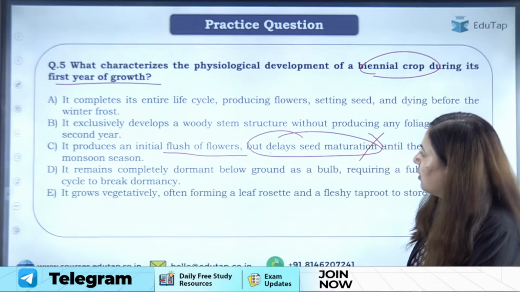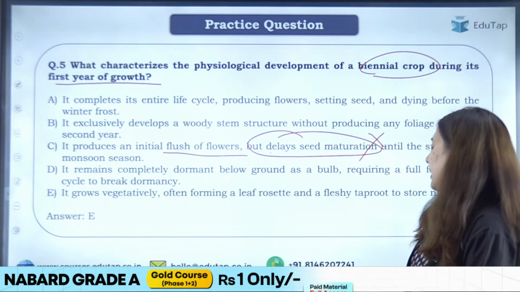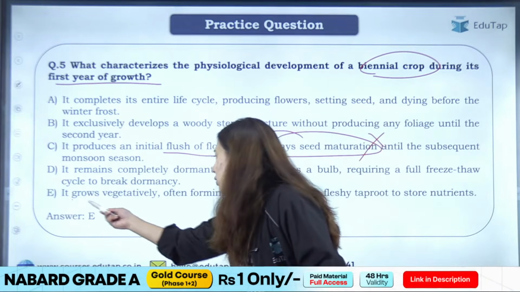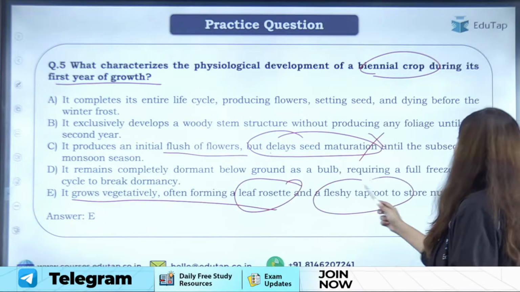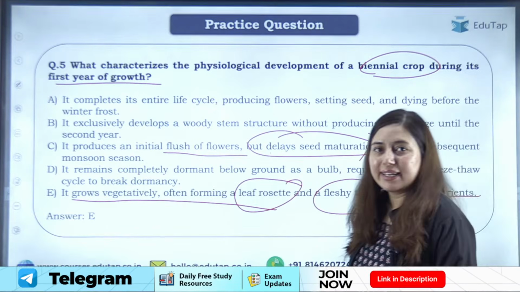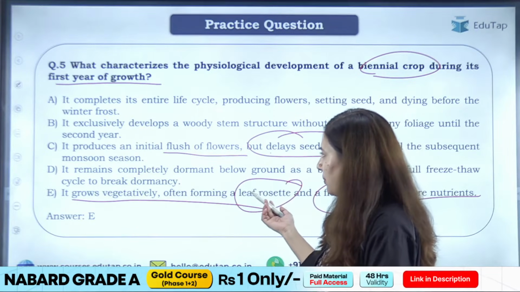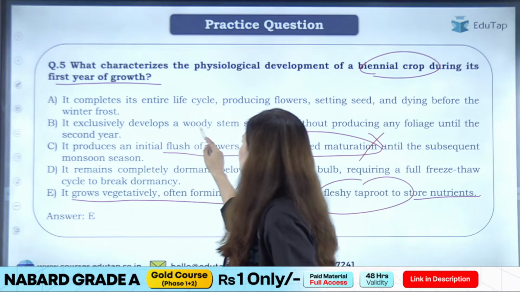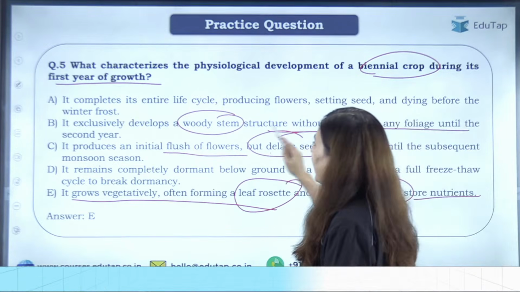Okay, so the right answer here will be option E. It grows vegetatively, often forming a leaf rosette and a fleshy taproot to store nutrients, right? And I can see you have given B as an answer also. So let's see what option B is. It exclusively develops a woody stem structure without producing any foliage until the second year.